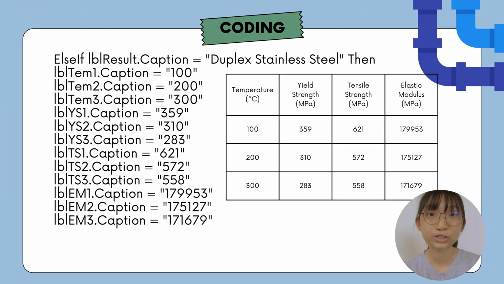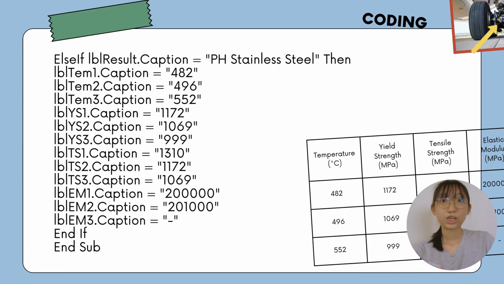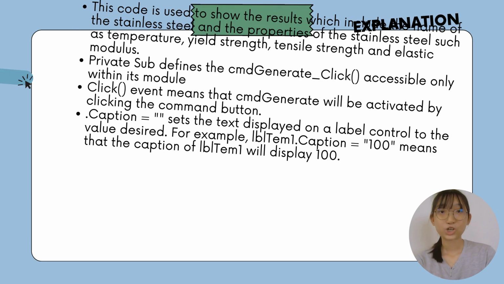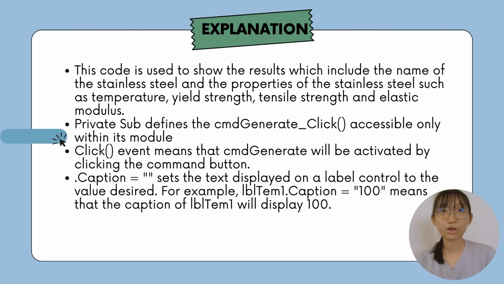Salam sejahtera Doctor, I'm Tan Singh. So I will continue with the presentation. If the result is duplex stainless steel, then the temperature, yield strength, tensile strength, and elastic modulus values will come out. If the result is PH stainless steel, then all these data will come out in the labels. The result in this form shows the name of the stainless steel and its properties such as yield strength, tensile strength, and elastic modulus.